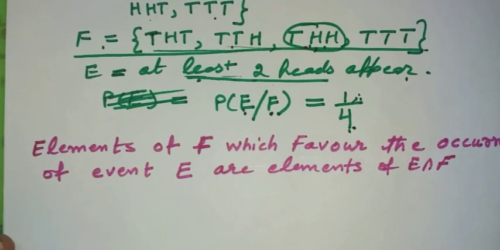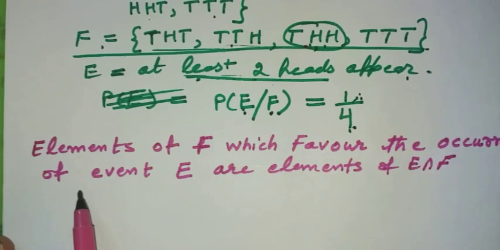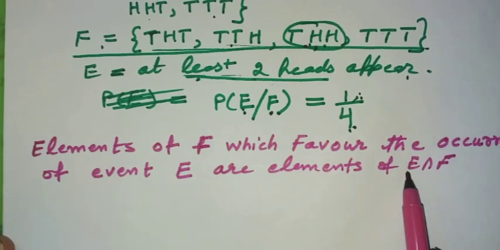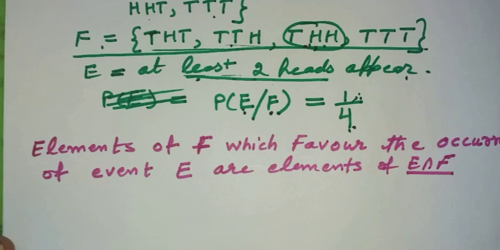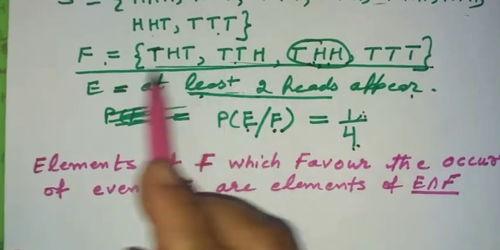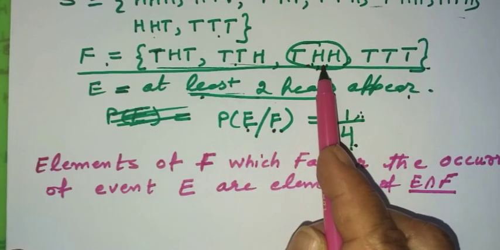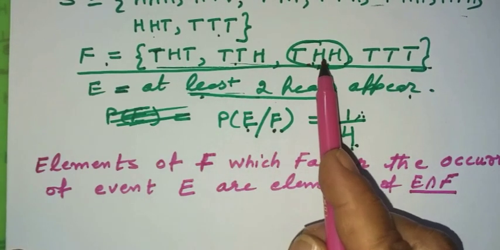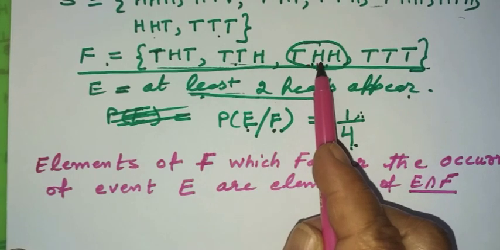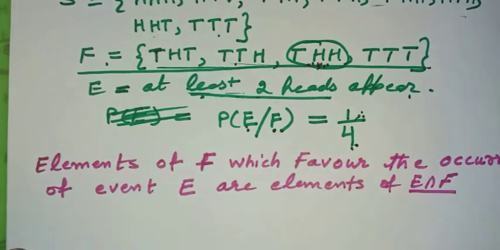So we can say that elements of F which favor the occurrence of event E are nothing but the elements of E intersection F. As we have seen in the example, when F becomes the sample space, only this element was the element which was satisfying the condition of occurrence of E, and it was nothing but the element of E intersection F.